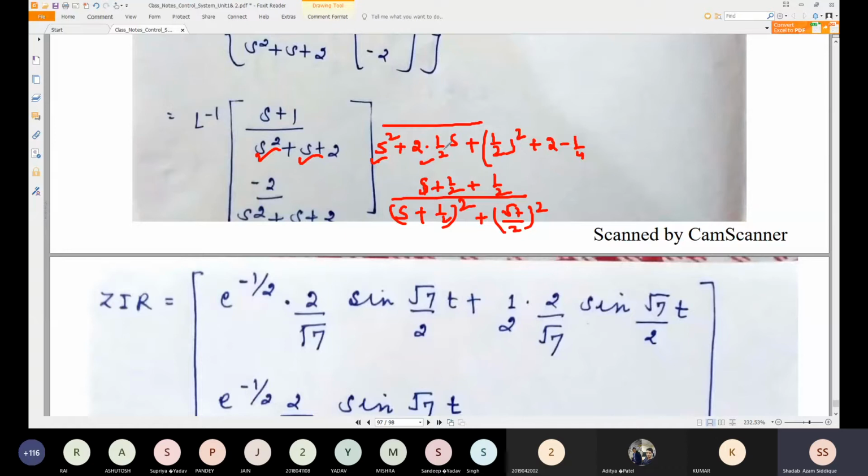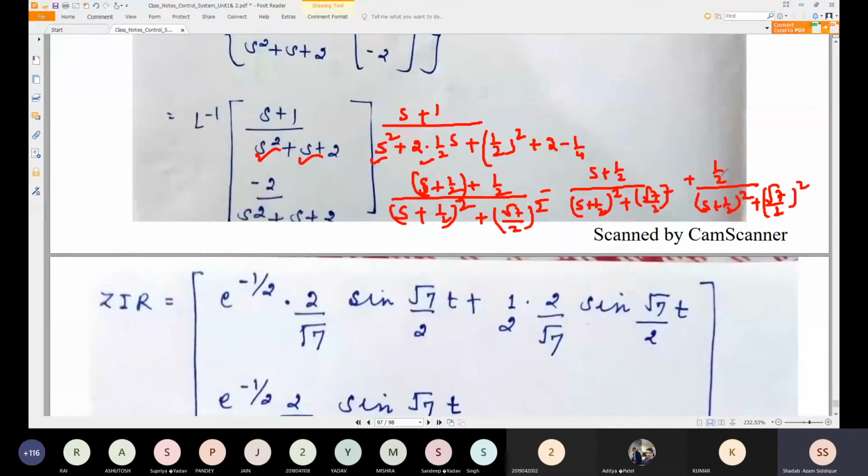Here s plus 1 is there, so we just split it and we got this. Now we will split this term and write s plus half divided by s plus half whole square plus root 7 by 2 whole square. And we split 1 by 2 divided by the same denominator, 1 by 2 whole square plus root 7 by 2 whole square. I hope this is correct so far.